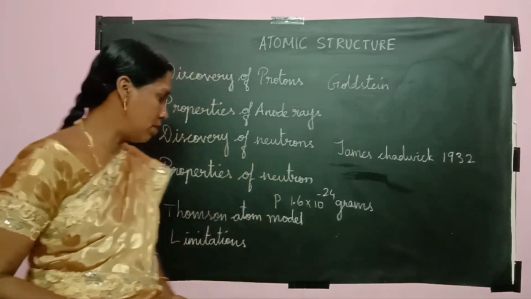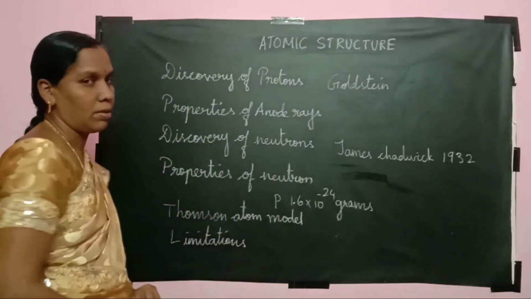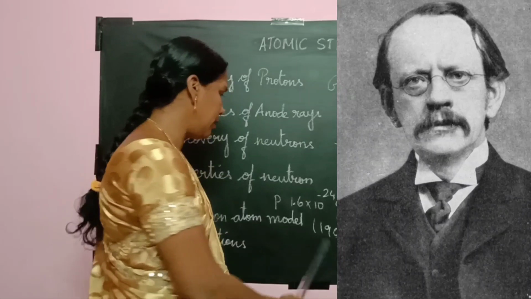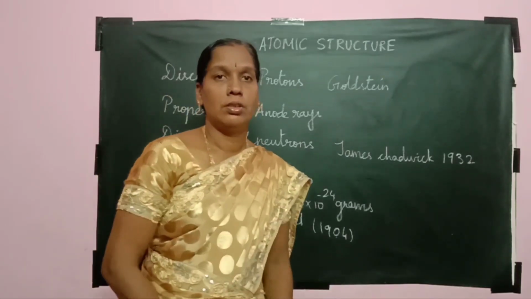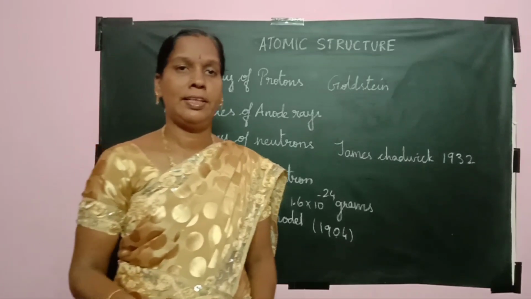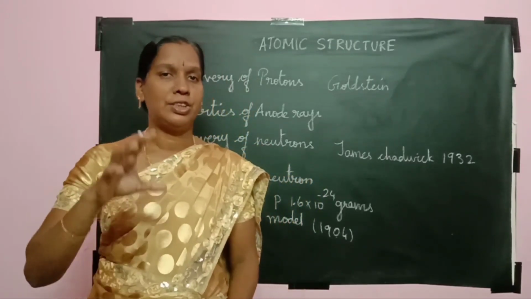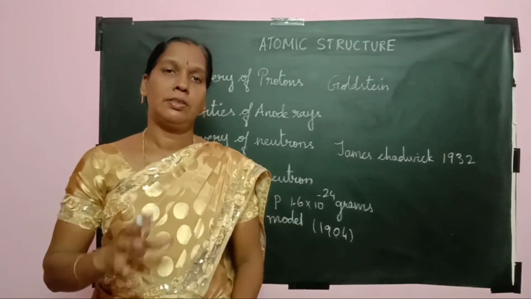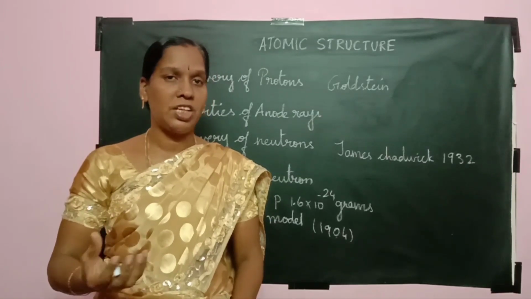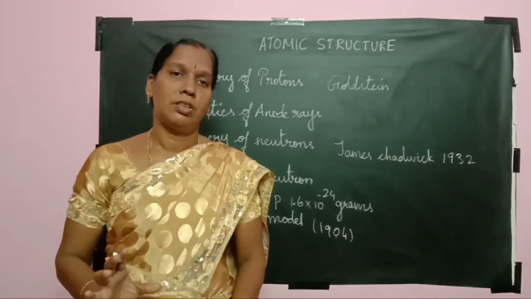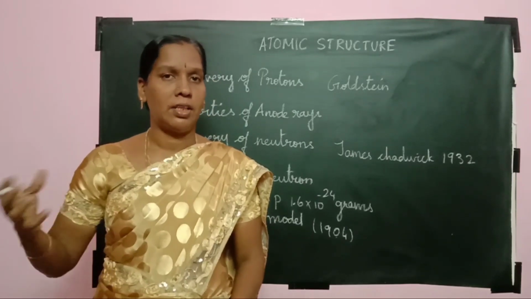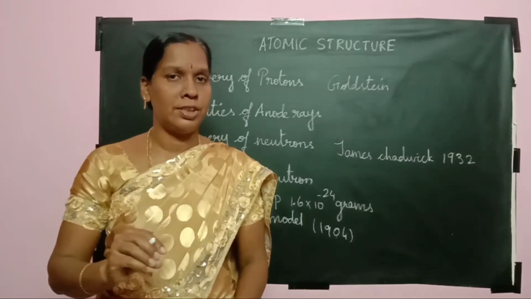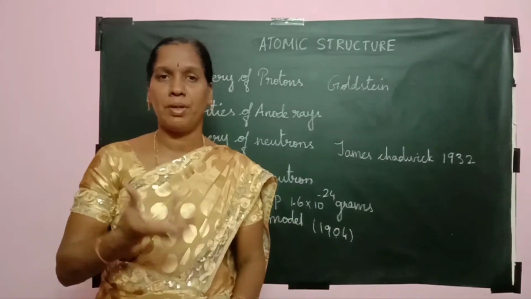Now we discuss about Thomson atom model. J.J. Thomson proposed the atom model in the year 1904. So in this model he says the atom is made up of a sphere having a radius of 10^-10 meter. So here the positive charge is uniformly distributed. Okay, so that the electrons are also present in it and make the atom neutral. This model is also known as plum pudding model or watermelon model.